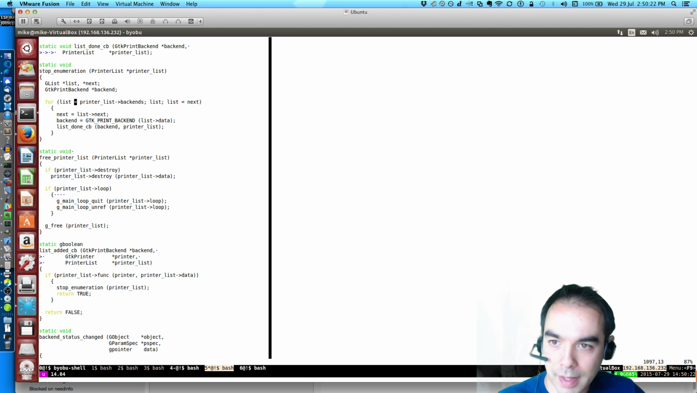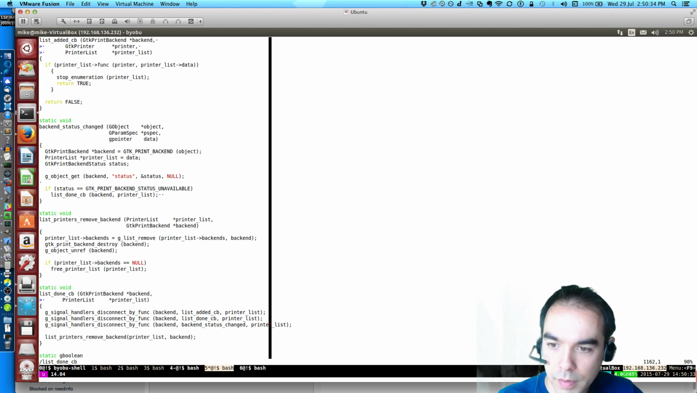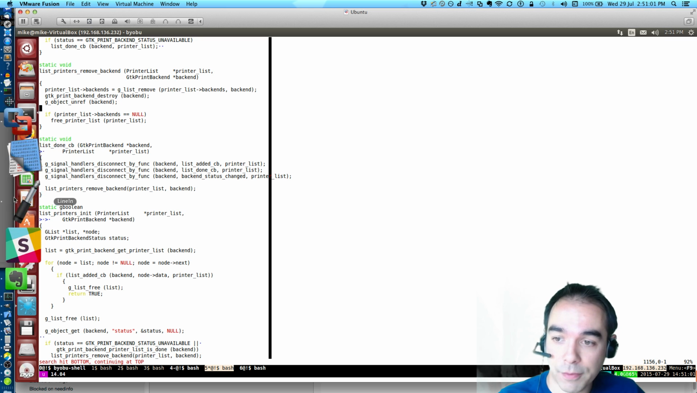goes through all the backends, and we call the list done callback on the back end. The list done callback, we disconnect things and then we remove the back end. List printers, remove the back end. Where we remove the back end from the list, and we destroy the back end. We unref the back end. So that's a fact.